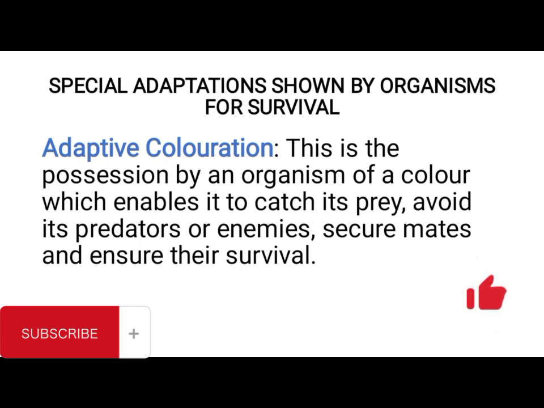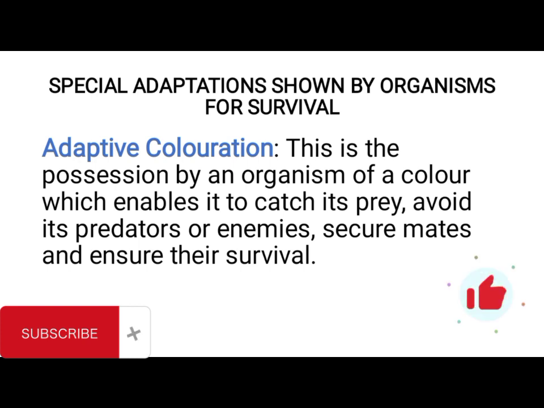One of the ways by which organisms survive is referred to as adaptive coloration. Adaptive coloration is the possession by an organism of a color which enables it to catch its prey, or avoid its predator or enemy, or secure mates and ensure their survival.